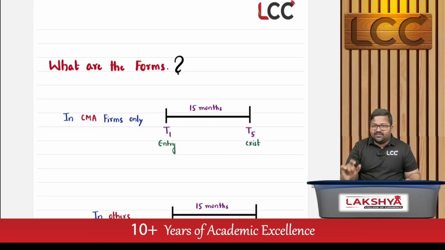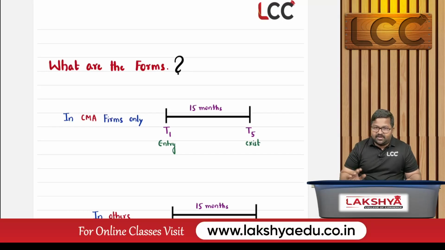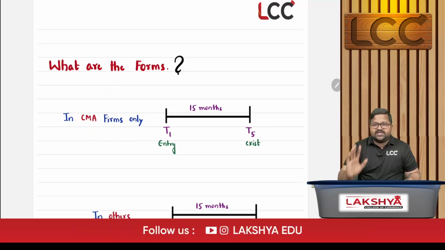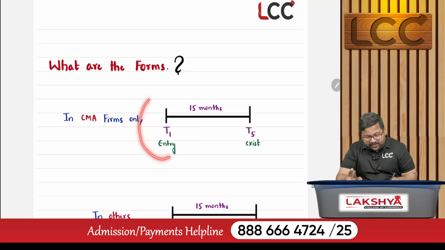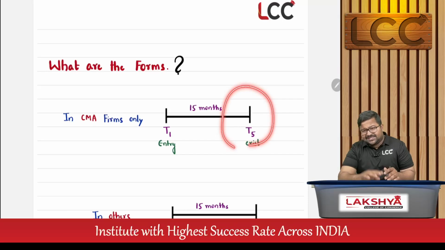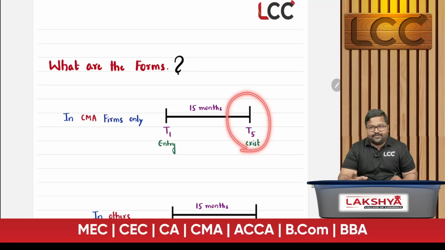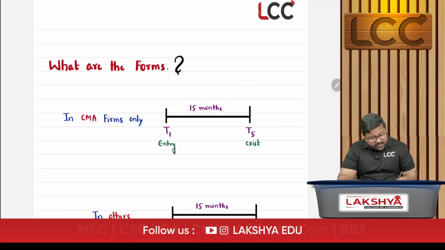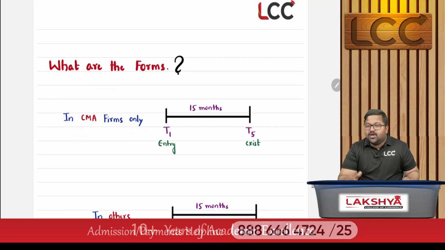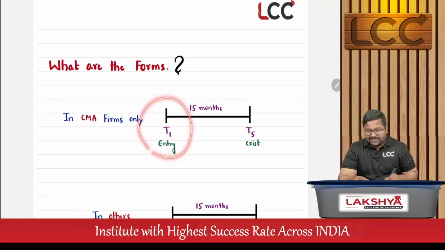If you are doing work under a qualified CMA who is into practice or a firm of CMAs, exclusively a CMA firm or exclusively an individual CMA, then in this case when you are entering the firm, you will submit form number T1, and when you are exiting the firm, that is 15 months work is done, then you will submit what form? T5. This is mainly important if you are doing the work in a CMA firm, whether it is individual or a group of partners practicing the firm, entry is T1, exit is T5.